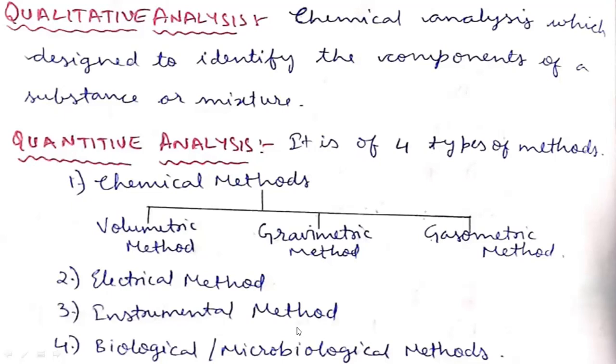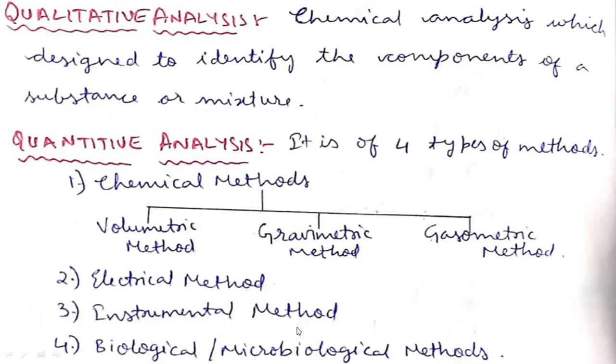If the sample is producing migrations, those migrations will be easily identified by TLC, that is thin layer chromatography, or paper chromatography, right? So these are all instruments which are mainly based on the physical properties of the sample. Every sample is producing a specific physical property. Based on that physical property, we are choosing an instrumental method.